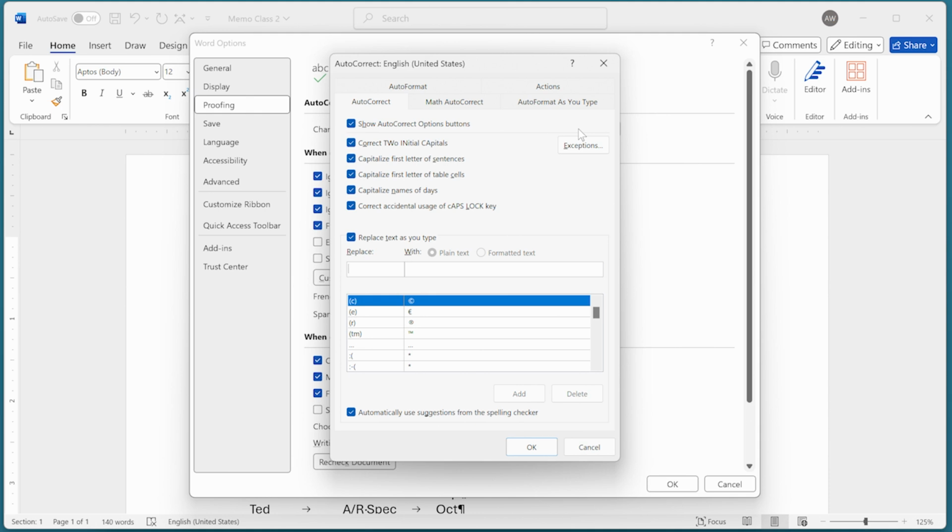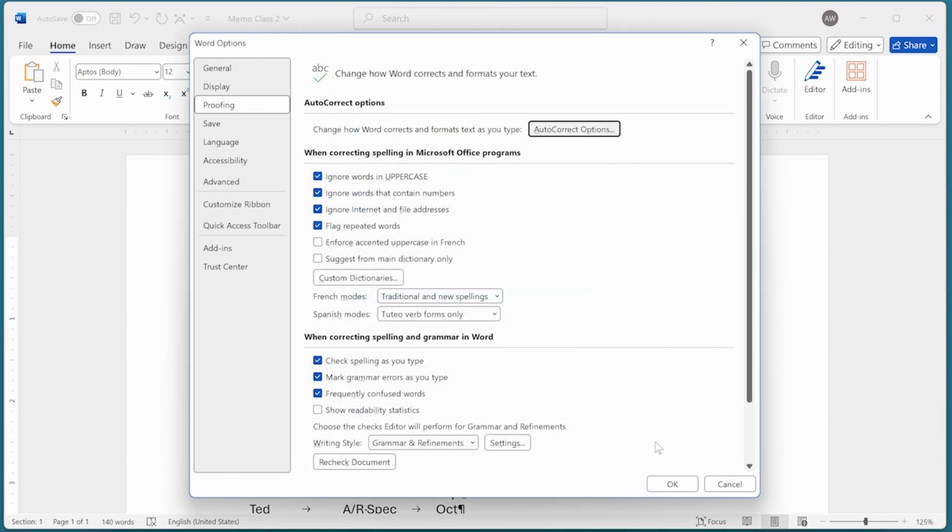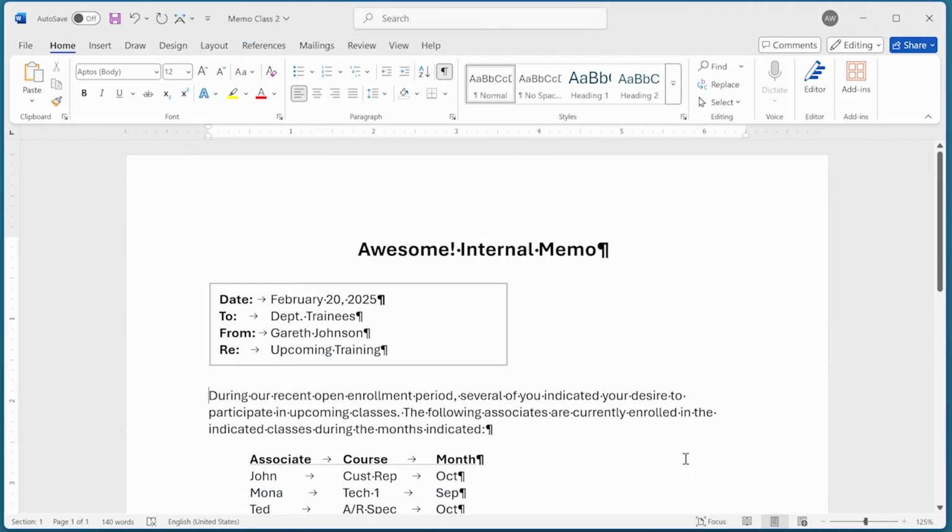Now, the setting here that you want to pay attention to is this one. It says Capitalize First Letter of Sentences. If this checkbox is selected like you see on the screen, then Word capitalizes what it thinks is the first letter of any new sentence. If you don't want that to occur, then go ahead and clear the checkbox, click on OK, and then click on OK again to get rid of the Word Options dialog box.